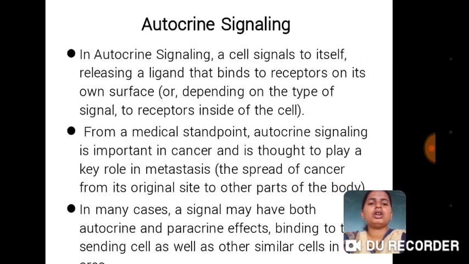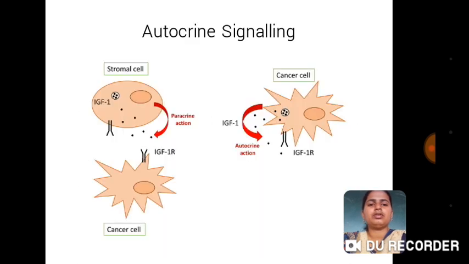Autocrine signaling. In autocrine signaling, a cell signals to itself, releasing a ligand that binds to a receptor on its own surface. From a medical standpoint, autocrine signaling is important in cancer and it's thought to play a key role in metastasis. In many cases, a signal has both autocrine and paracrine effects.